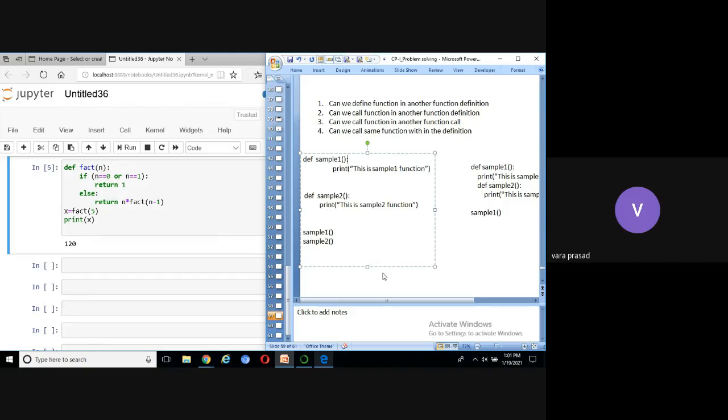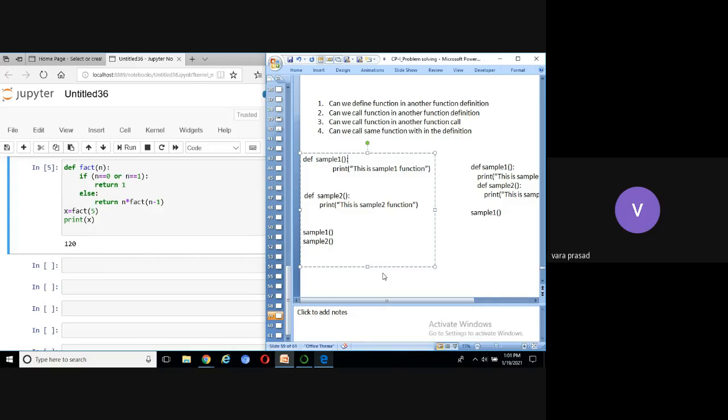What are the advantages of functions? Reusability of code. One is code reusability. Do you know what is code reusability? Reuse the same code multiple times. That is called code reusability. Code reusability minimizes the duplication of the code.